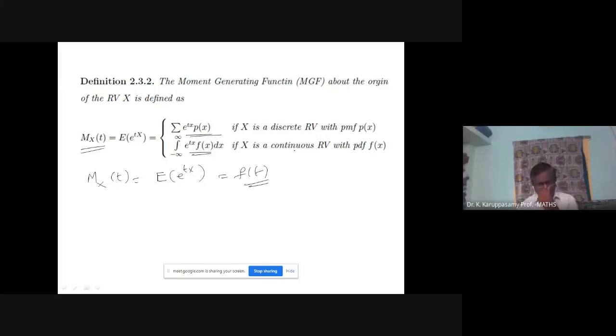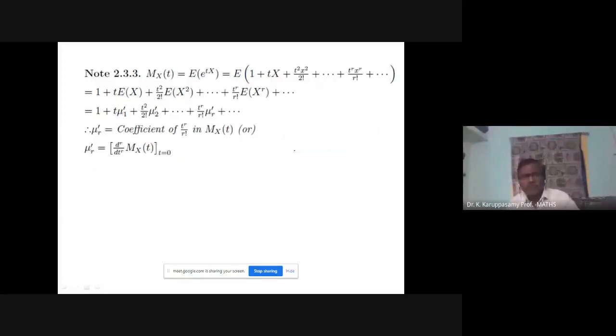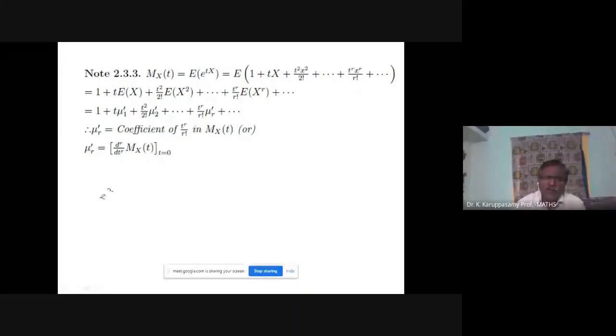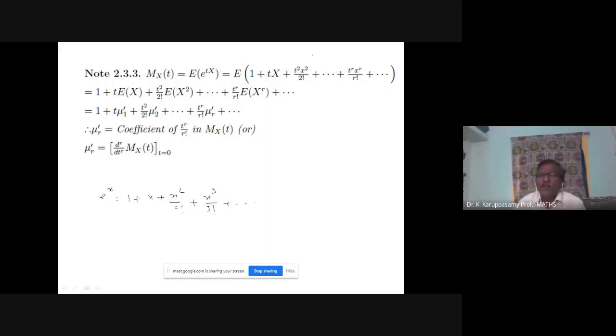From the moment generating function, how to find the moments mu 1 dash, mu 2 dash, up to mu r dash? That is the main important concept. Let us note. The moment generating function definition is the expectation of e power tx. The e power x formula everybody knows: e power x expansion is 1 plus x plus x square by 2 factorial plus x cube by 3 factorial, etc. So if you want e power tx, the expansion is 1 plus tx plus t square x square by 2 factorial. Actually, this x is a small x.